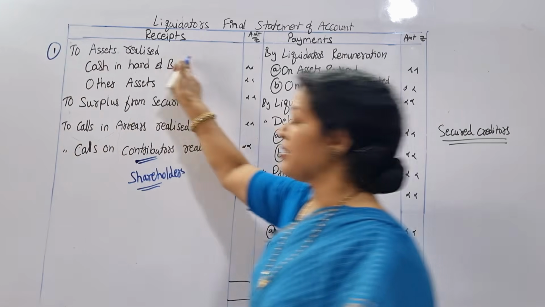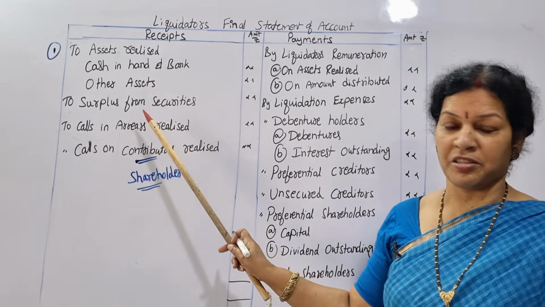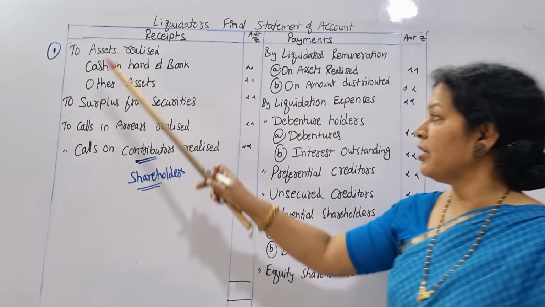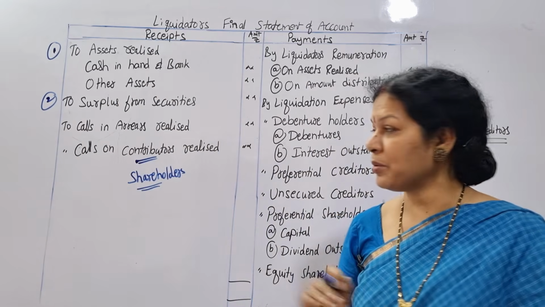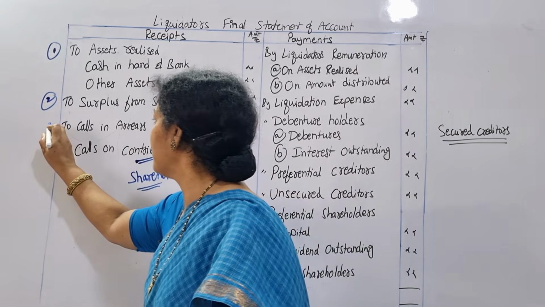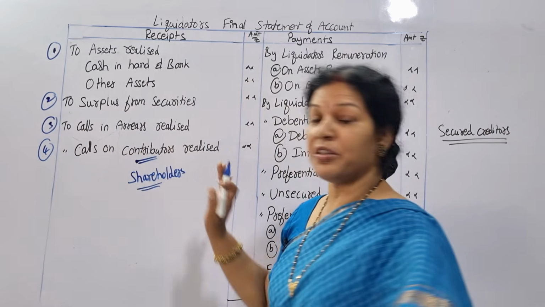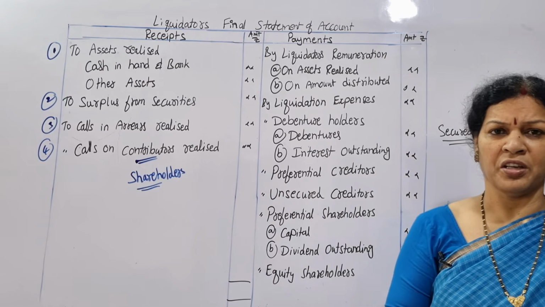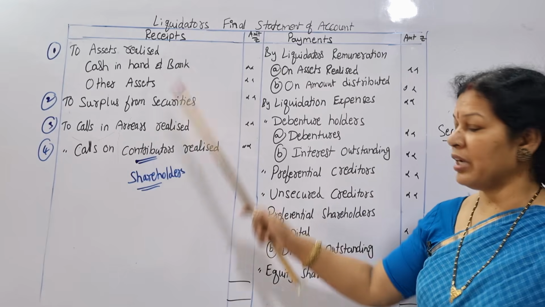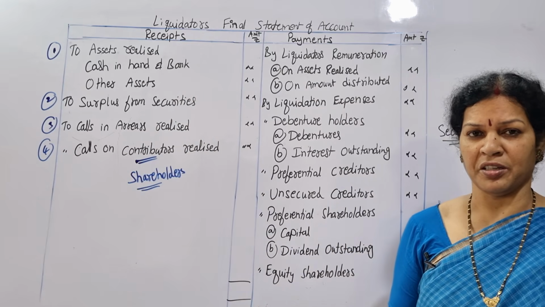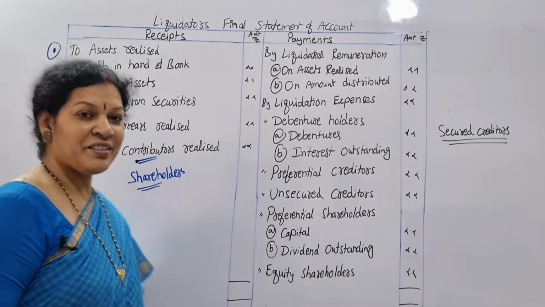First point is assets realized. Assets realized means cash in hand, cash at bank and various other assets. Number 2, surplus from securities. Number 3, calls in arrears realized. Last one, calls on contributors realized. Contributors means shareholders. Whenever shareholders are contributing, that is calls on contributors realized. 4 amounts on the debit side, the receipt side. Easy. Now coming to the payments. A little bit careful.